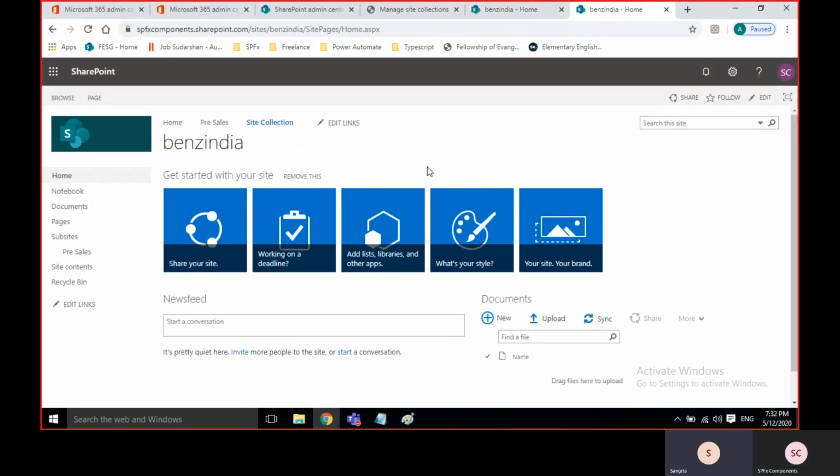And this is a SharePoint version. Can I know the version? This is SharePoint 2013. As we discussed, 2013 and online. Can you please tell me what is the difference between 2010 and 2013? Yeah, there is a difference. Lots of upgrades happened. Users and companies mostly adopted between 2010 and 2013.